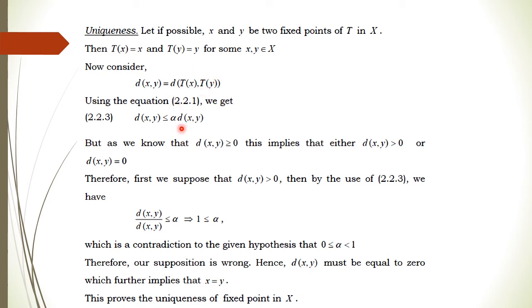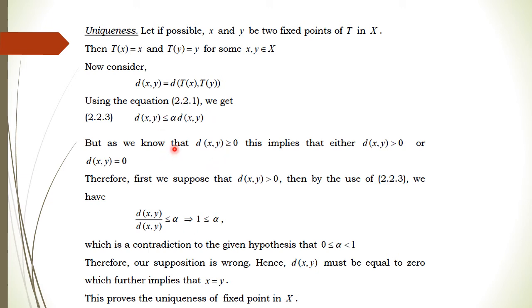contraction mapping, this distance should be less than or equal to alpha times d of xy, which is strictly less than d of xy, right? But this is not true. The d of xy strictly less than d of xy is never true, because x is not equal to y, so we get a contradiction. It means d of xy should be 0, right? There are only two possibilities, either it is strictly greater than 0 or it is equal to 0. Now the strictly greater than 0 case will not be possible, because in that case contraction does not hold. We get alpha is greater than or equal to 1, which is wrong, right?